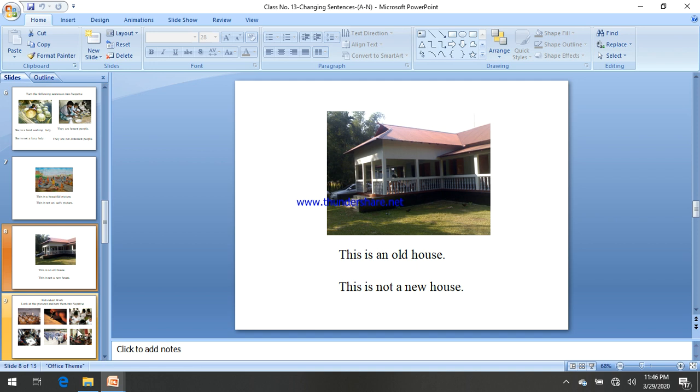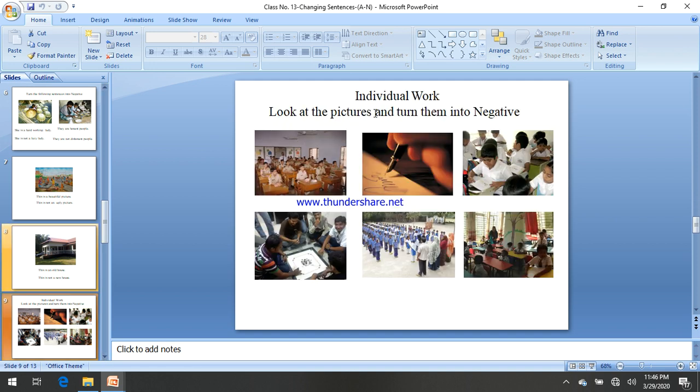Let's discuss some other images. Here is some individual work. Look at the pictures and turn them into negative. You can make some sentences by following these pictures. There are 6 images, so you can make 6 sentences by yourself.